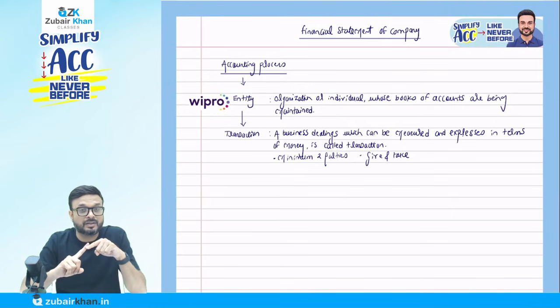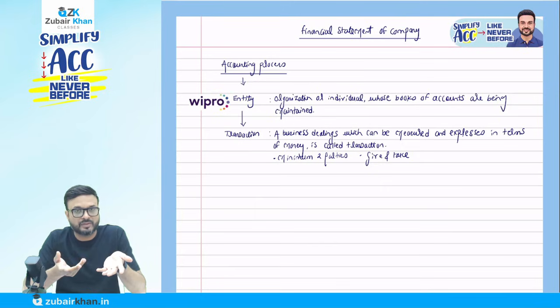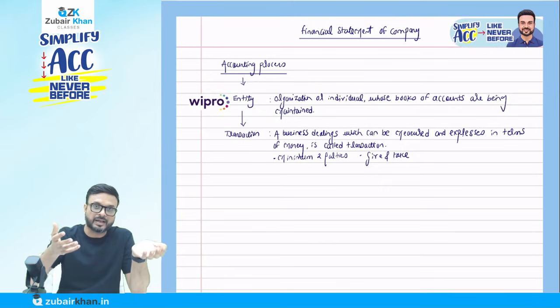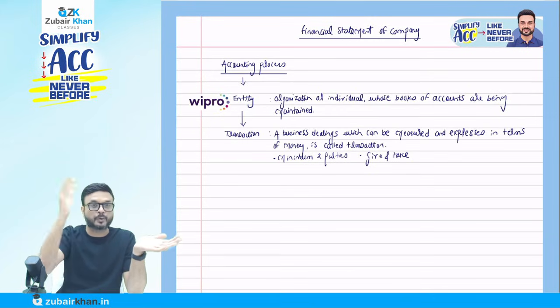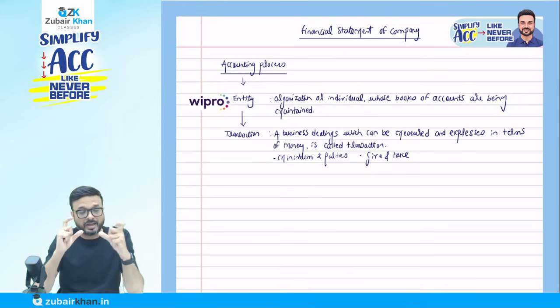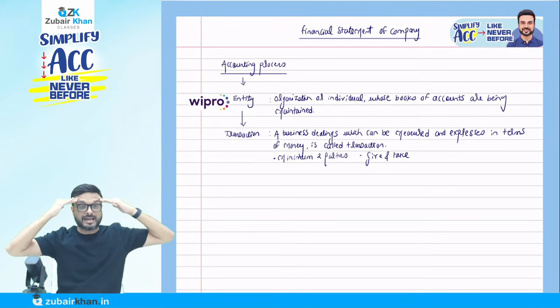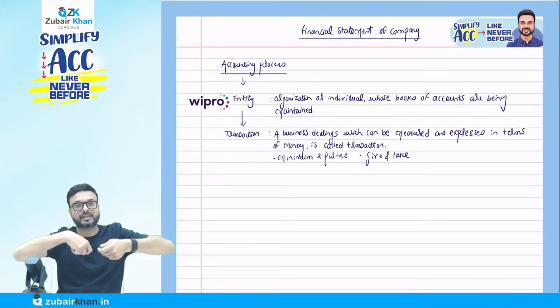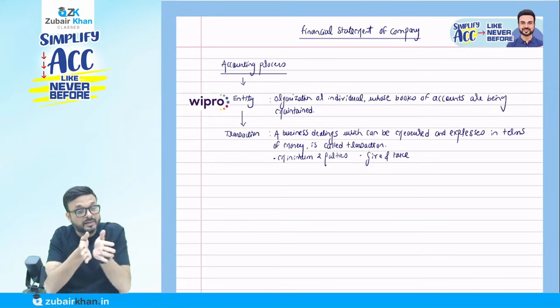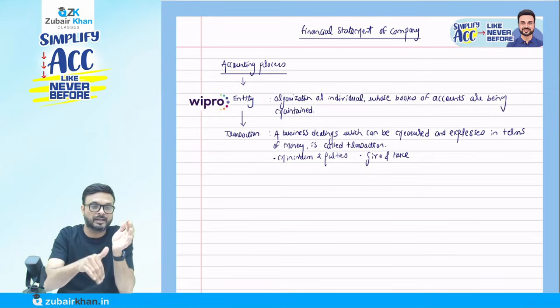How many parties do we need? Minimum 2 parties in every transaction, and one of them will always be the entity. For example, Wipro giving salary: the employee and Wipro. Wipro purchasing something: Wipro and the supplier. Wipro selling something to a customer: Wipro and the customer. Whenever we are doing the accounting, we have to think from the entity's point of view, and there will always be one other party and always a give and take. This give and take need not necessarily be immediate. It may be at a later date.